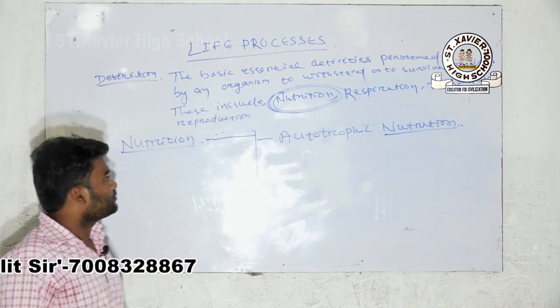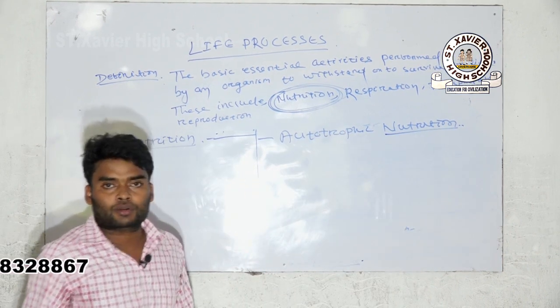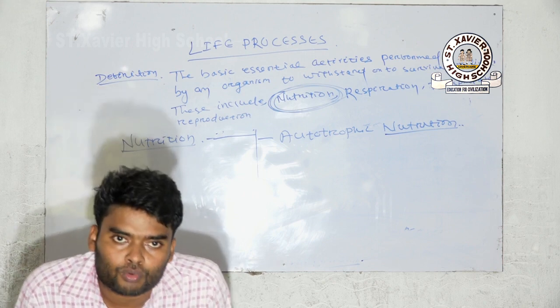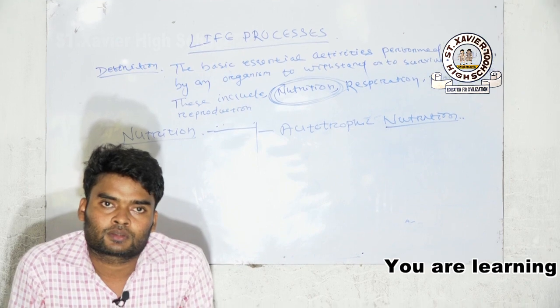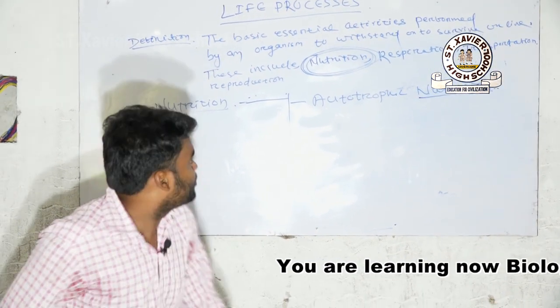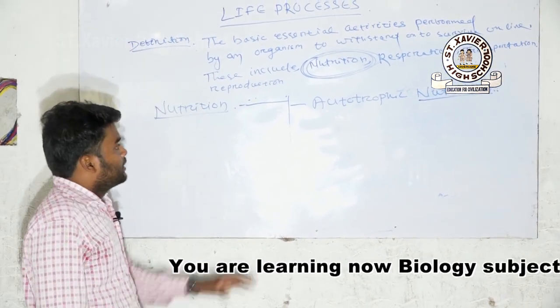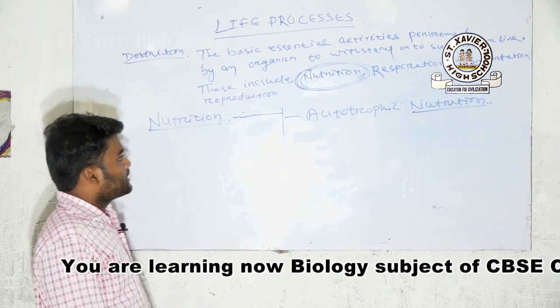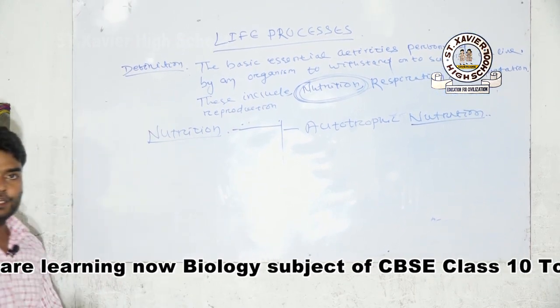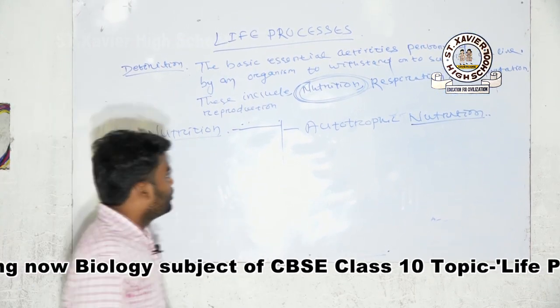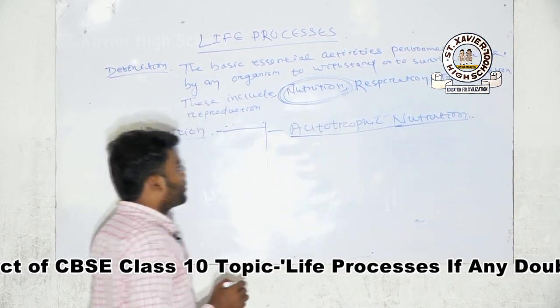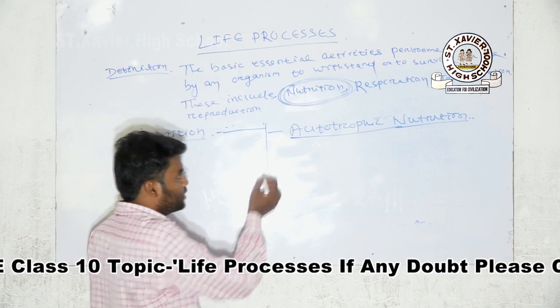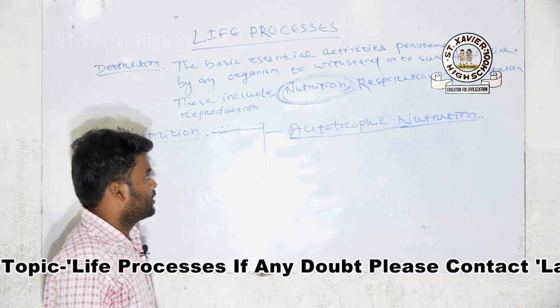Autotrophic nutrition means the organisms that make their own food by using simple inorganic substances. This is found in green plants. Green plants make their own food. This is the autotrophic mode of nutrition.